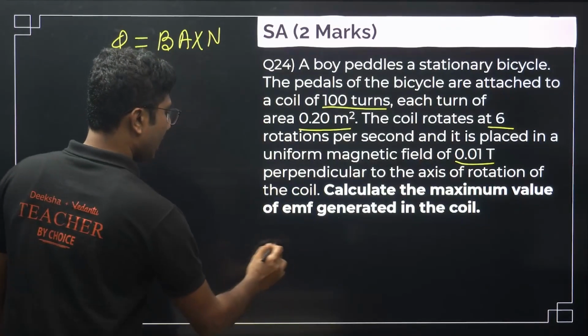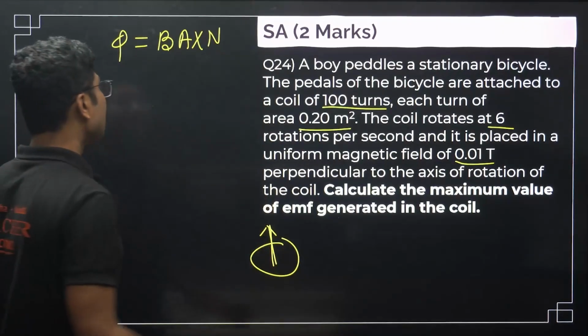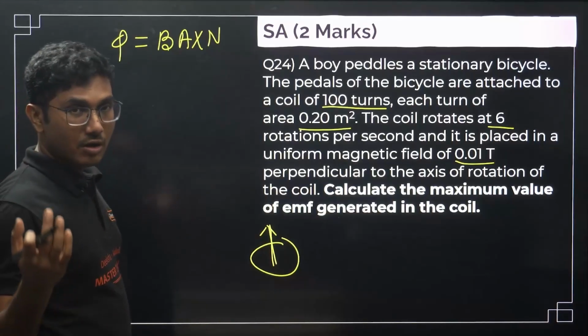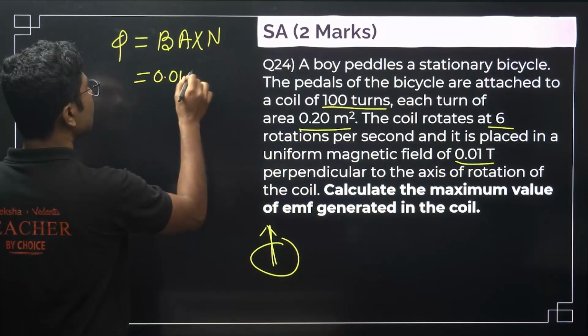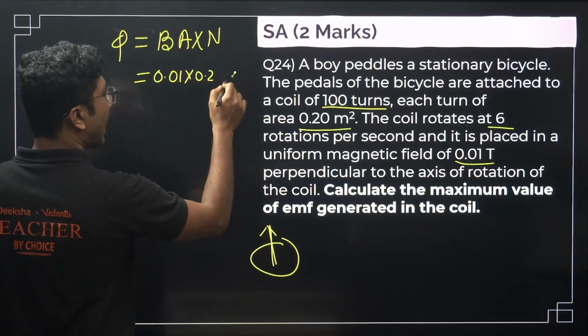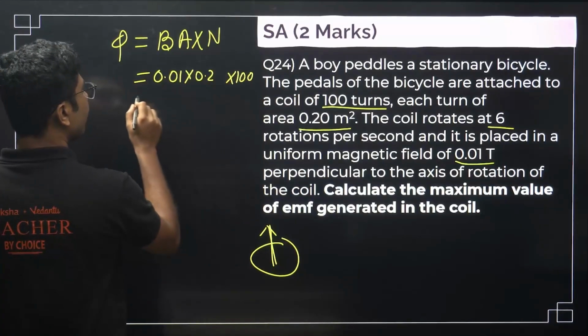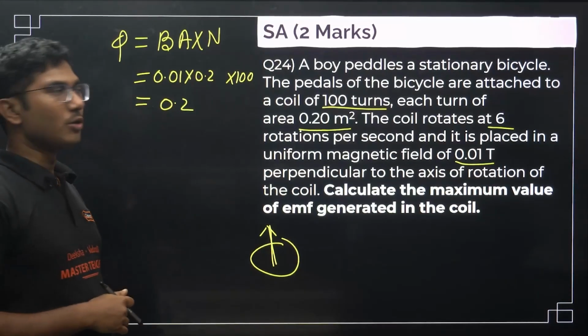The coil and magnetic field are in the same direction, so theta is 0. Theta 0 means BA cos theta, so BA is only required over here. B is 0.01 Tesla, area is 0.2 and number of turns is 100. So from there you get 0.2. So flux linked with this is 0.2.